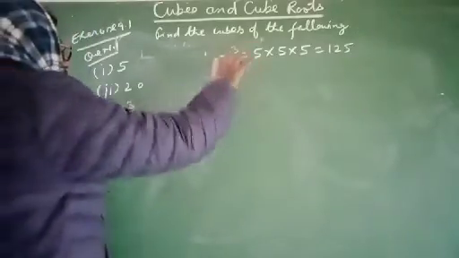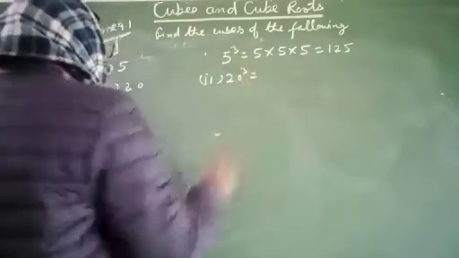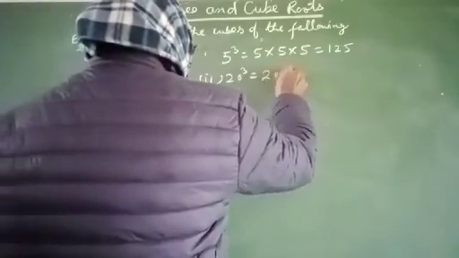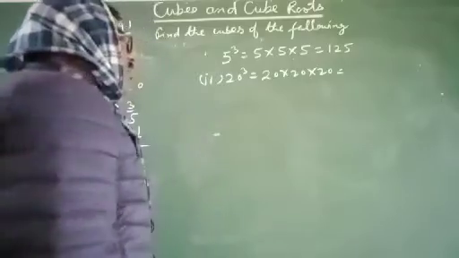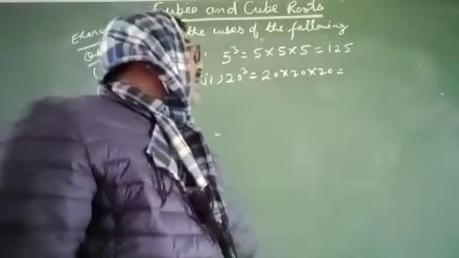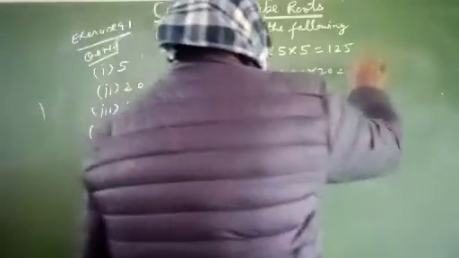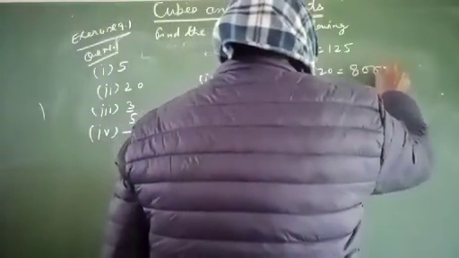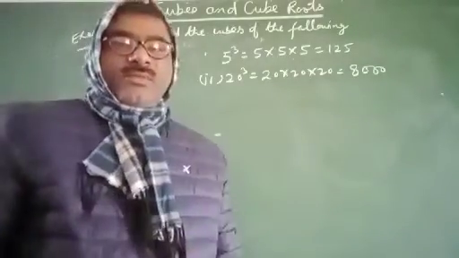Now the second is 20. 20 cube equals 20 multiplied by 20 multiplied by 20. 20 multiplied by 20 will be 400, and 400 multiplied by 20 will be 8000. So the cube of 20 will be 8000.